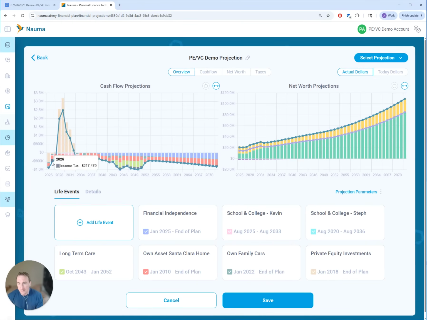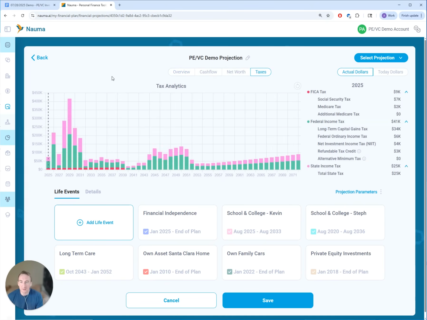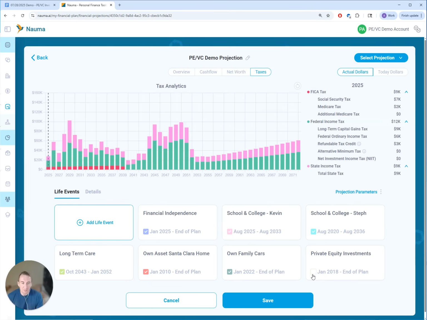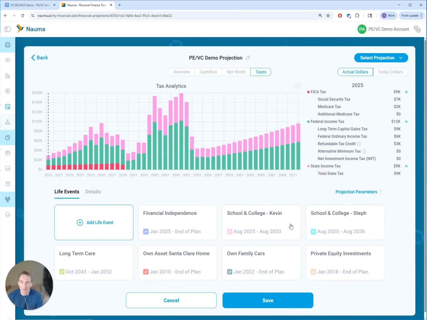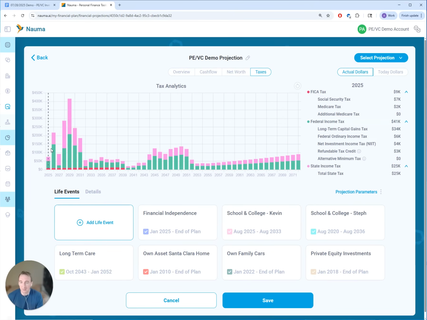In the process, we generated a lot of taxes, and now we can analyze them and see these taxes on this tab. Again, you can just enable and disable this live event to see the impact of private investments on your taxes. And on the left, you can always see the breakdown for each year. I hope it will help you understand the impact of your private investments on your portfolio.